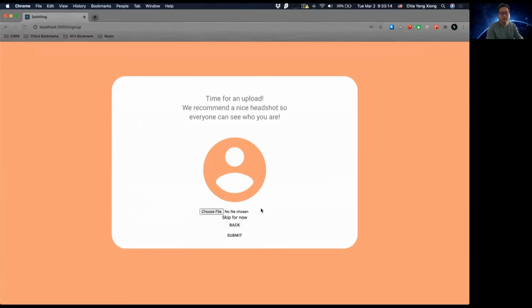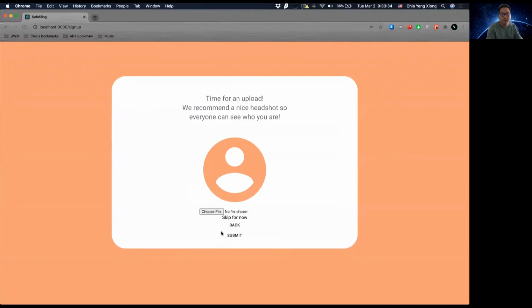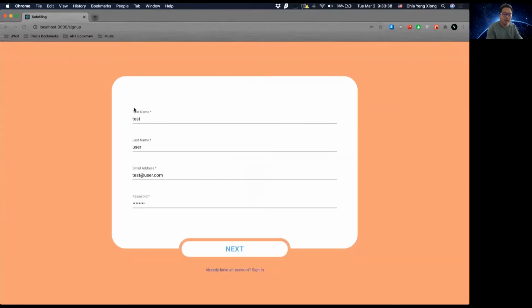This is a future implementation that I would like to do, which is to upload a picture and be able to save this data into a backend. And I think any good web developer should know how to implement a picture upload. So this is one thing that I would like to work on in the future. For now, we have an input button that can select an image, but it won't go anywhere. Talking more about state saving, if you go back, you see that the information has been saved. So if you need to change any information, you definitely can.